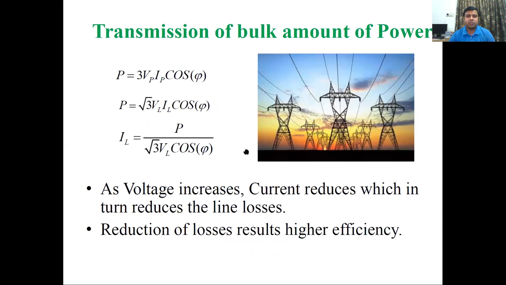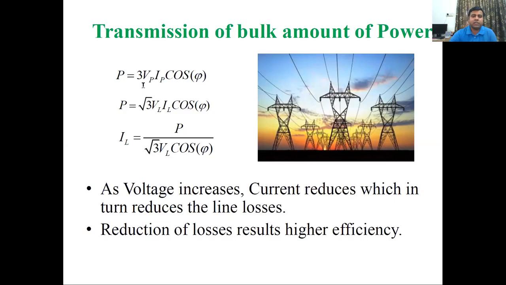We will understand one by one. First, transmission of a bulk amount of power. For transmitting a bulk amount of power, we are using high voltage. We know the power equation: for single phase, power equals V I cos phi, where V and I are in phase.